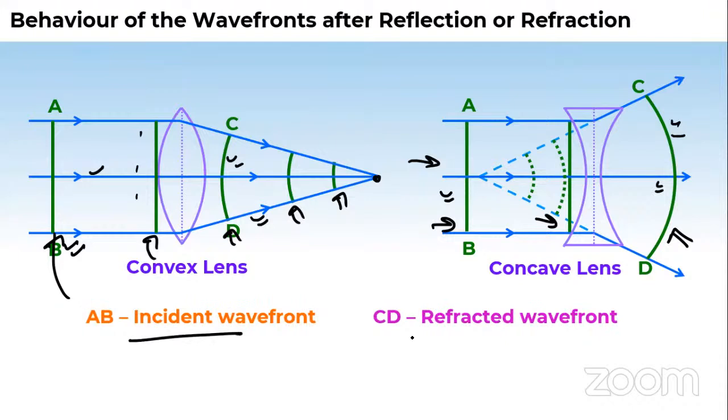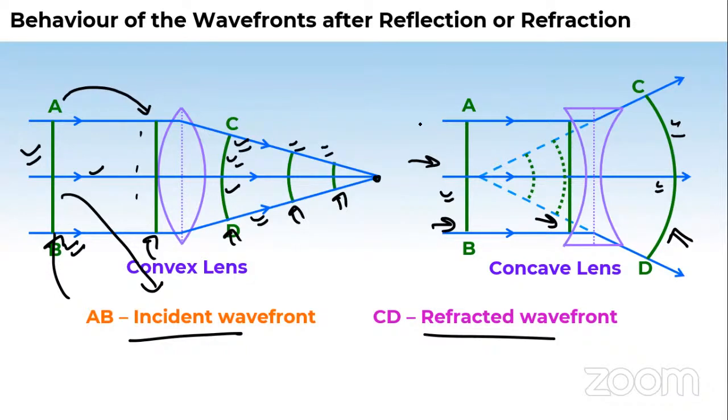This is AB, the incident wavefront. CD is the refracted wavefront. Remember this also. In both cases, it is the same. The incident wavefront reaching the left side of this biconvex lens, after refraction, has been shown like this. On the right side, it's shown by the CD refracted wavefront, but different.